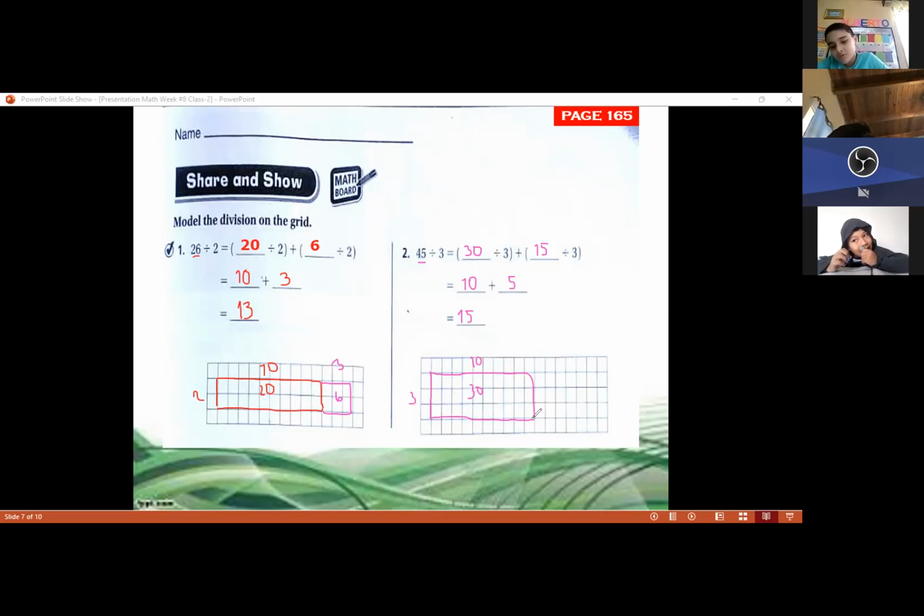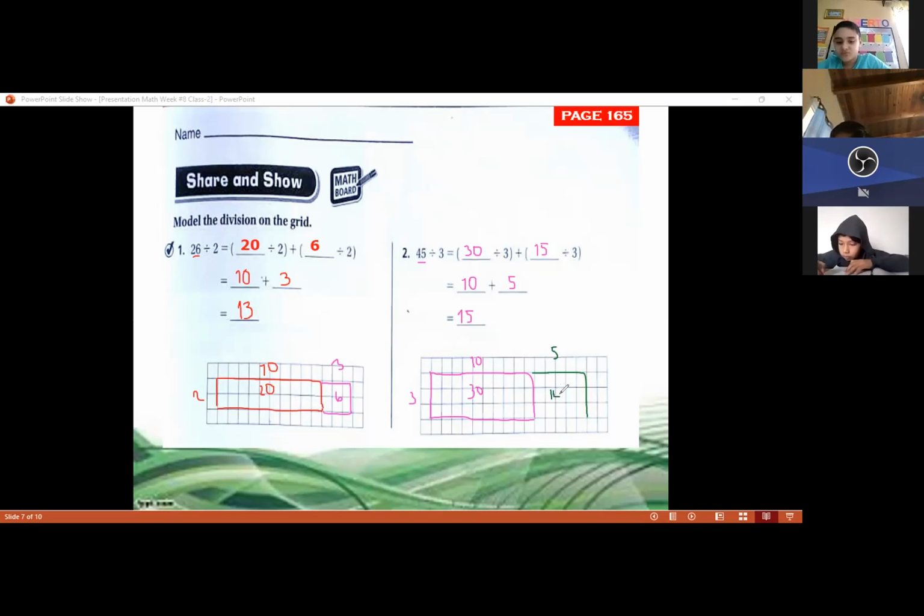Now, 3 times 10 is 30, and then we have to model the other part, that is 15. So you color, using another color, 5 more. So we have 1, 2, 3, 4, 5 in another color because 3 times 5 is equal to 15.